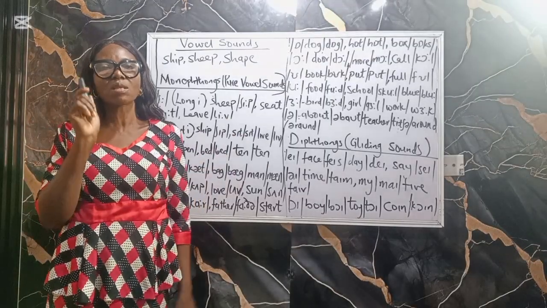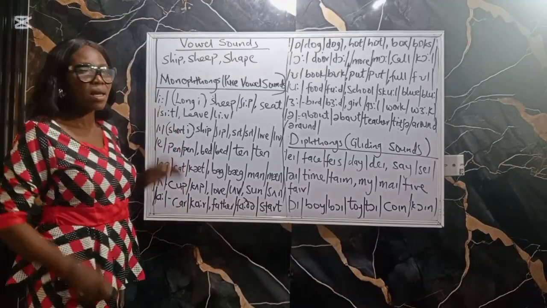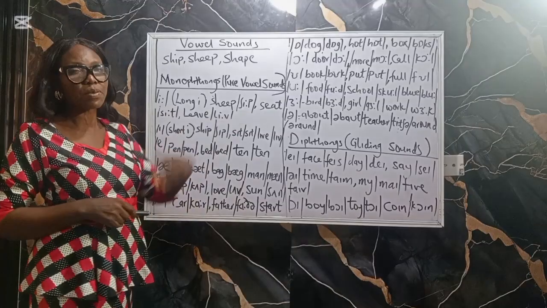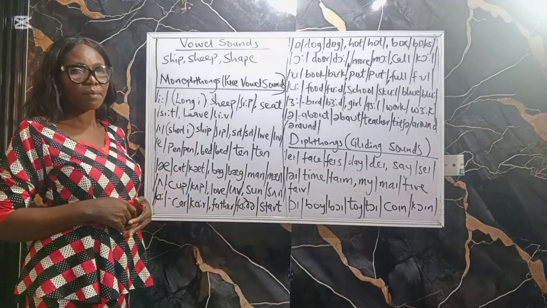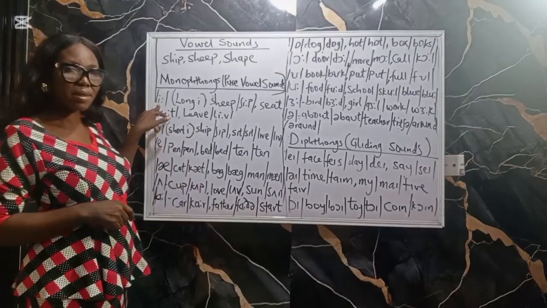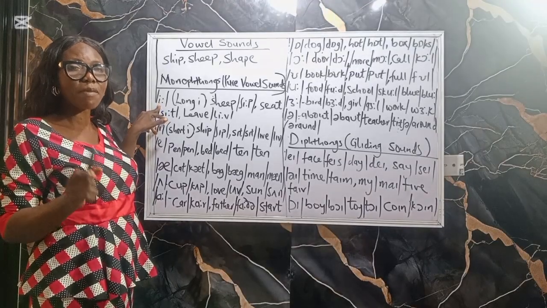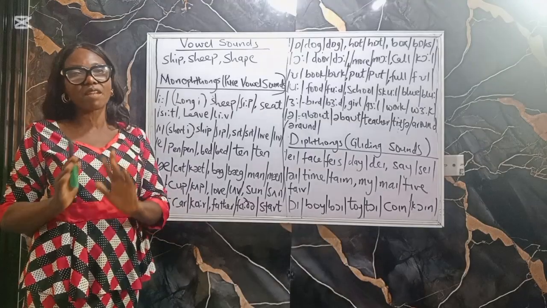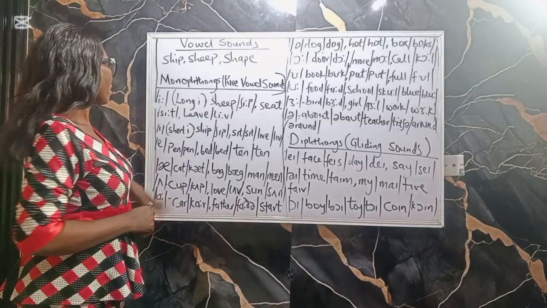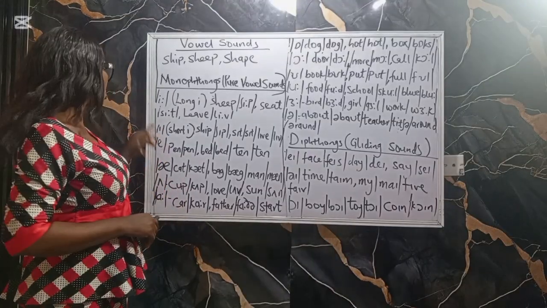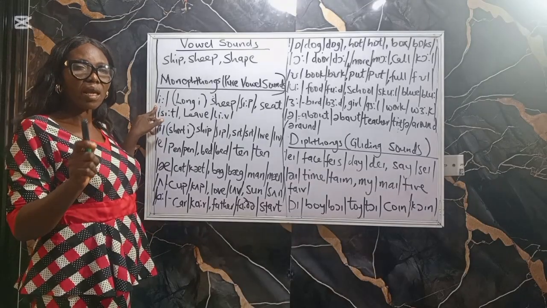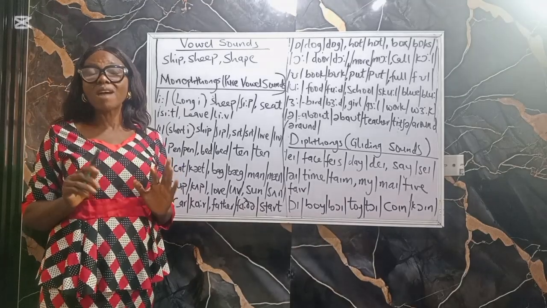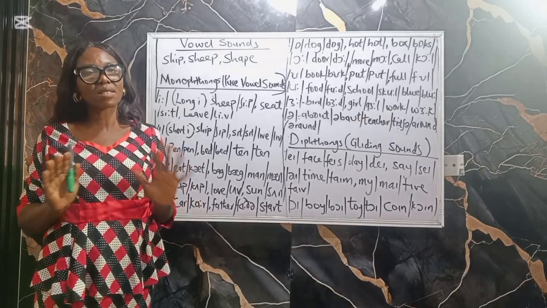Now let's start with monophthong. Please, as I pronounce this sound, you repeat after me. Even when I say the examples, repeat after me. How do we pronounce this sound? It's a long E sound. Remember, we are going to pronounce all the sounds according to the way they are arranged in the vowel chart. So we are starting with E. It's a long vowel sound. As we pronounce this sound, the mouth is open and the lips are spread.